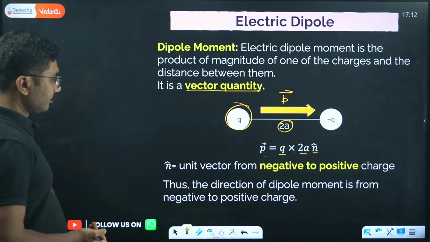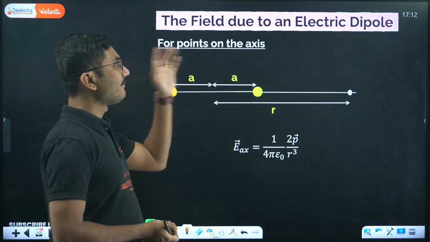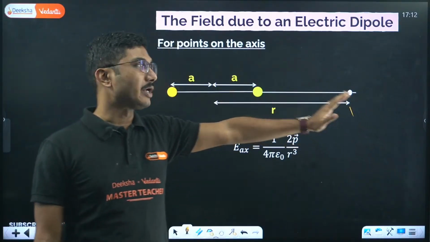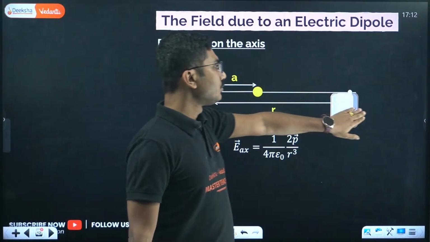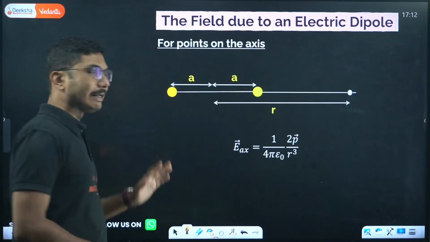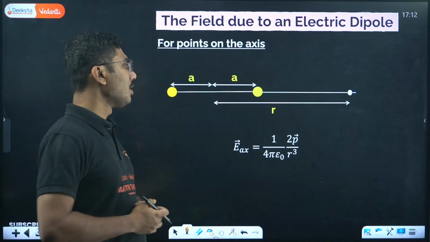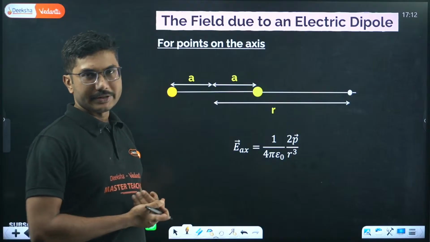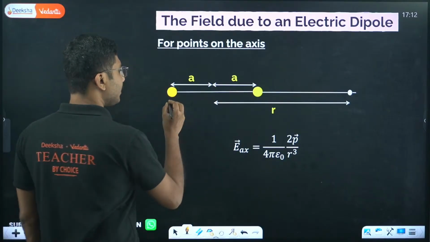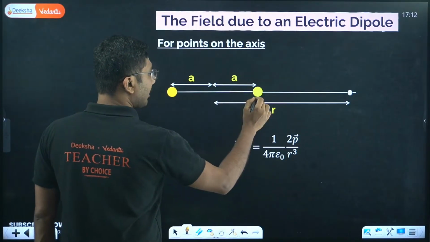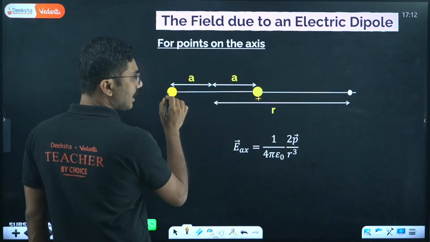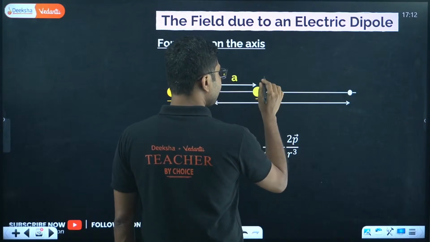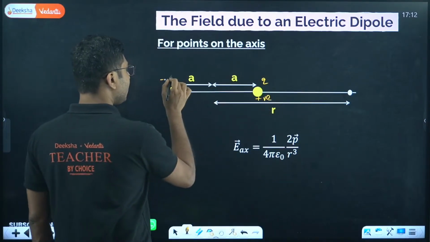Okay. Now, next, electric field due to a dipole. There are two cases, one is on the axial position, one is on the equatorial position. I will not do the detailed calculation. You have to practice that for your PU board exam as well, or if you are studying from CBSE also, the derivation is important. So first you have to take a positive charge, say this is positive, this slight red one is negative. The charge of this is Q, this one is minus Q.